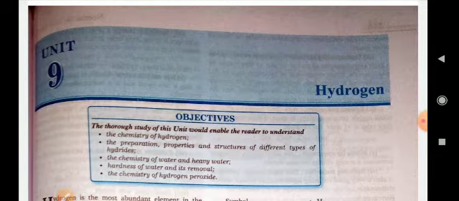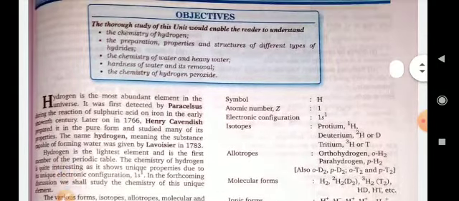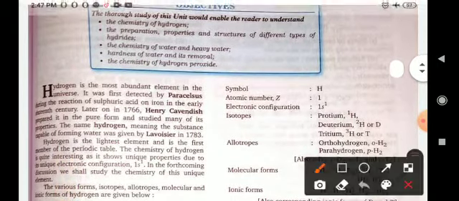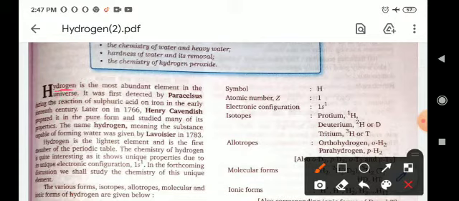In this class we will discuss the chapter hydrogen. So what is hydrogen? As we know, hydrogen is the most abundant element in the universe. It was first detected by Paracelsus during the reaction of sulfuric acid on iron in the early 16th century.